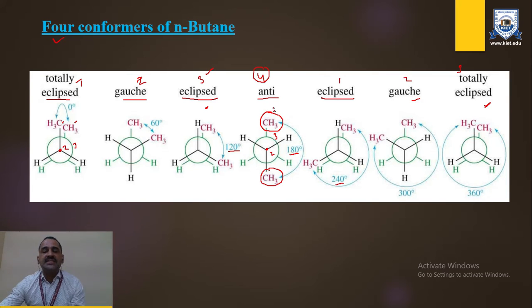That's why the steric hindrance will be minimum, and the anti form is the maximally stable form here. Same here, if we consider the totally eclipsed form, both bulkier groups are near to each other. That's why that form will show the maximum steric hindrance repulsion, and the totally eclipsed form is the maximally unstable form.